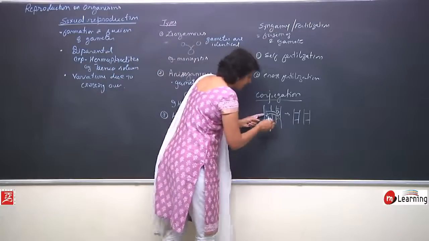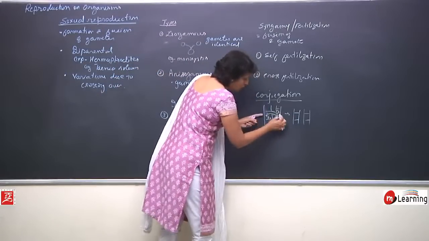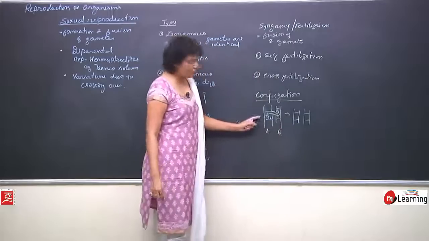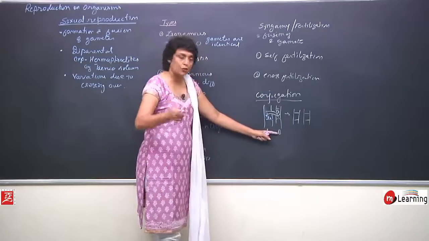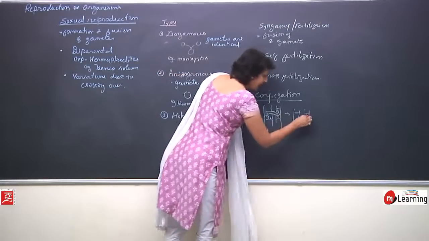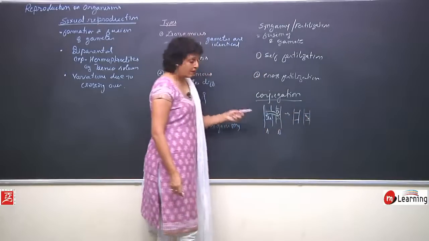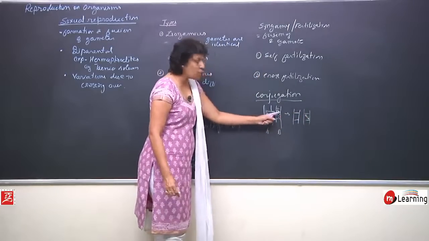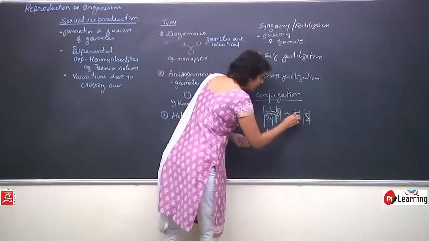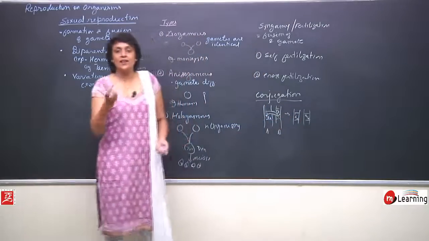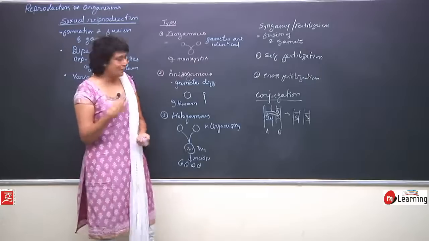Say A from filament A is transferred to filament B. So, now B has A and its own 2 and 3. Whereas filament A got 1 from filament B, so it has 1 and its own B and C. So, there is a genetic recombination which has taken place.